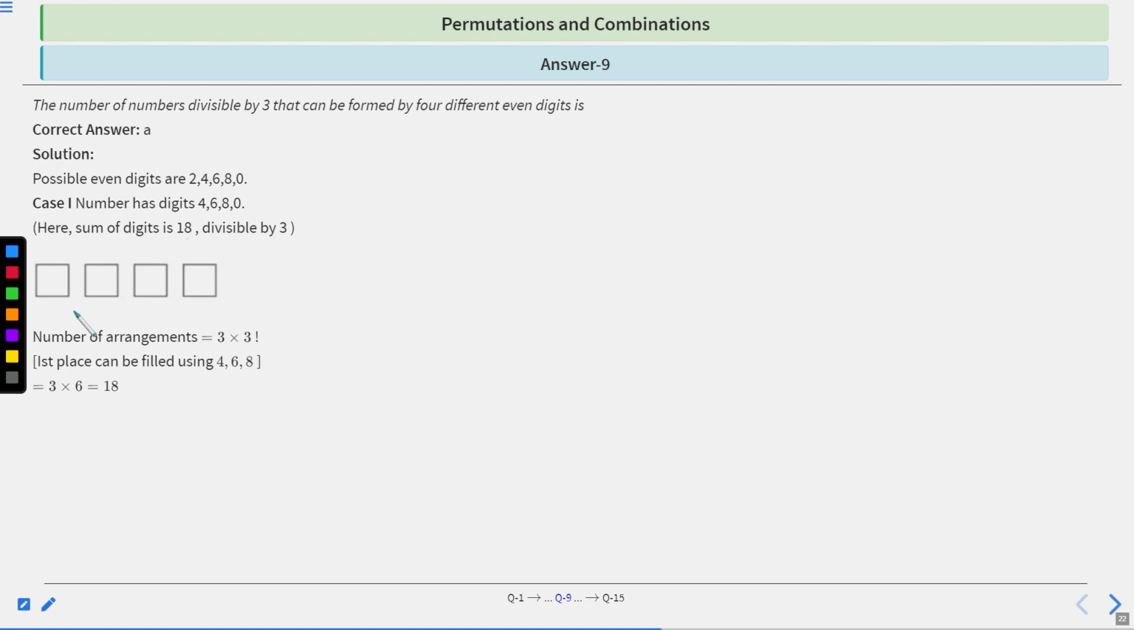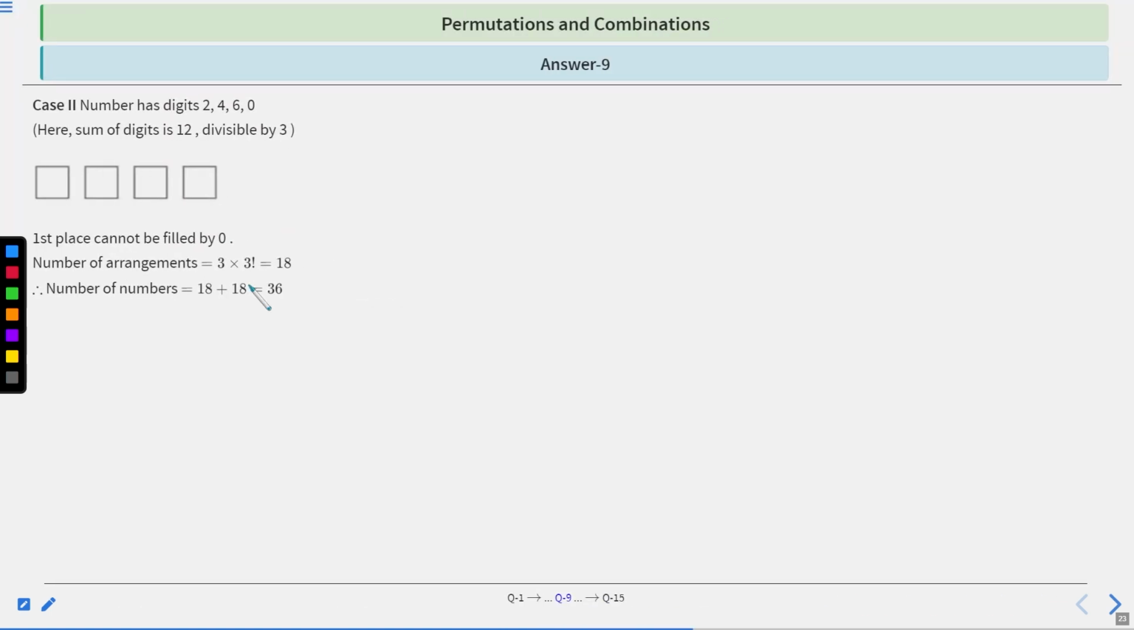So how many numbers can be formed? See, how many possibilities are here? Only 3 possibilities, 4, 6 or 8, because we cannot put 0 here, right? So 3 possibilities here, then 3 possibilities, 2 possibilities, 1 possibility. So the number of arrangements is 3 into 3 factorial. Clear? Because the first place can be filled using 4, 6 and 8. So in case 1, the answer is 18.